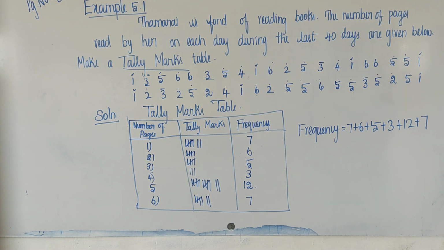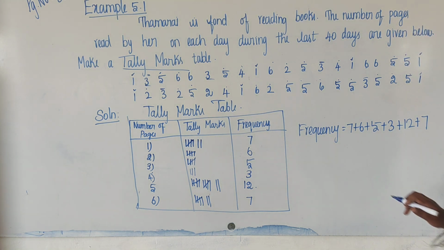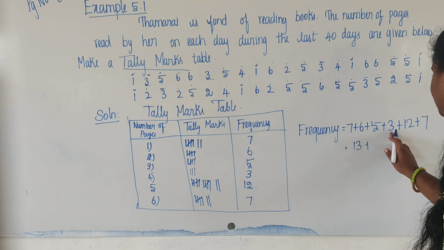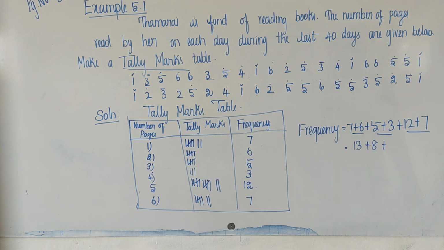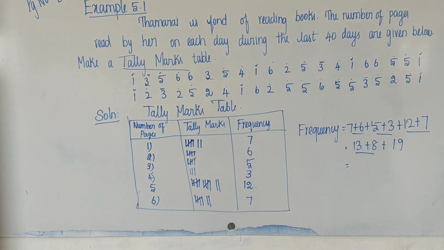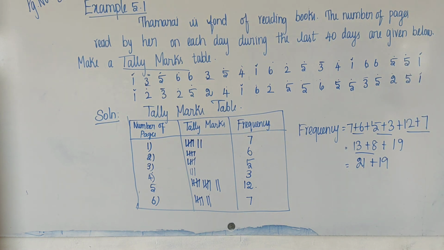So 7 plus 6 is 13, 5 plus 3 is 8, and 12 plus 7 is 19. So 13 plus 8 is 21. Good. 21 plus 19. Students, someone say the answer. 21 plus 19 is 40.